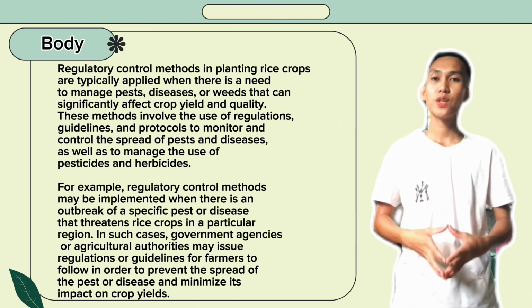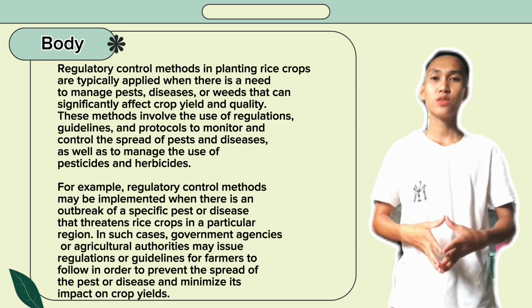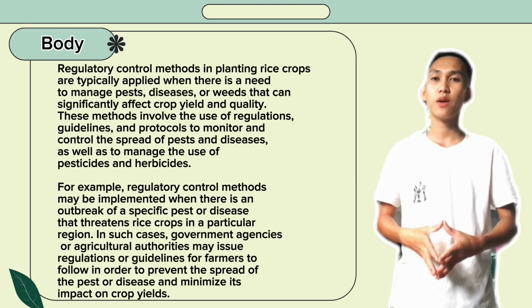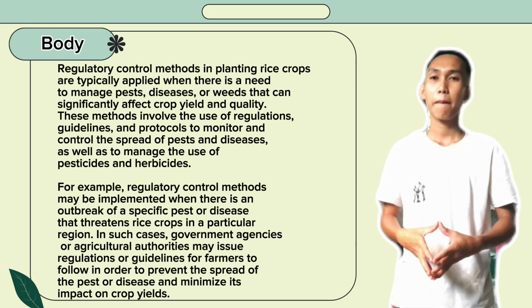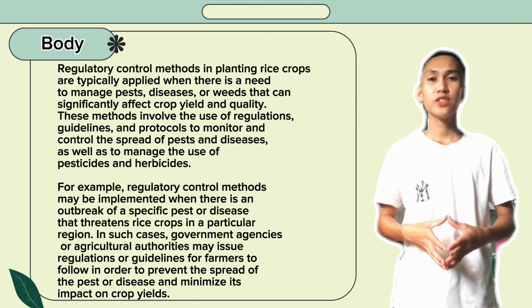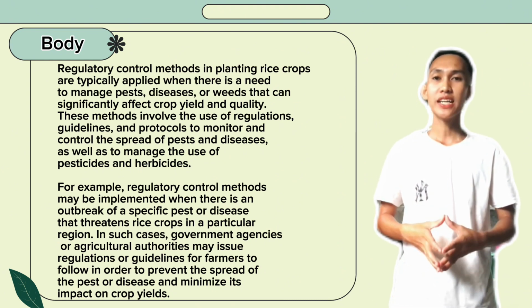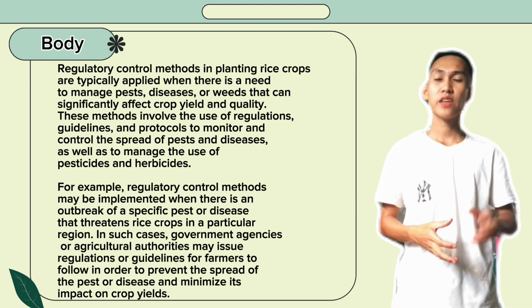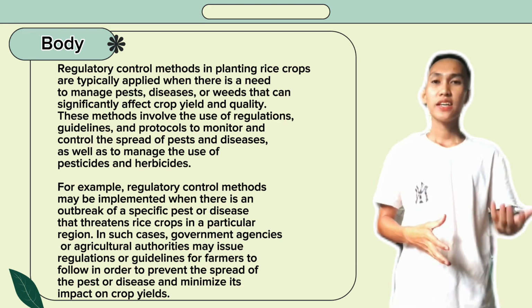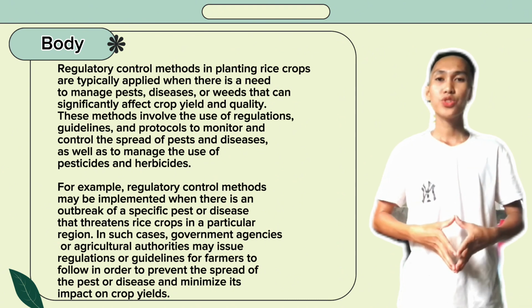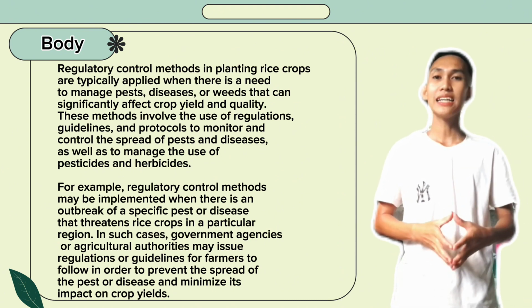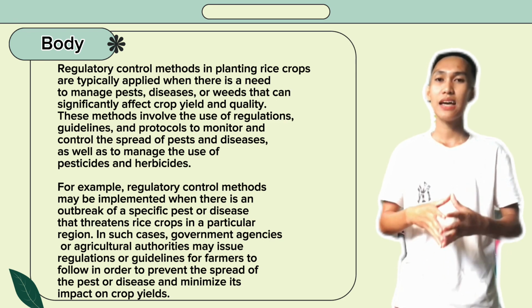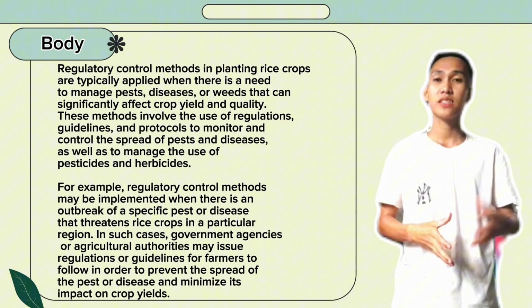These methods involve the use of regulations, guidelines, and protocols to monitor and control the spread of pests, diseases, as well as to manage the use of pesticides and herbicides. For example, regulatory control methods may be implemented when there is an outbreak of a specific pest or disease that threatens the rice crops in a particular region. In such cases, government agencies or agricultural authorities may issue regulations or guidelines for farmers to follow in order to prevent the spread of pests or diseases and minimize the impact on the crop yield.